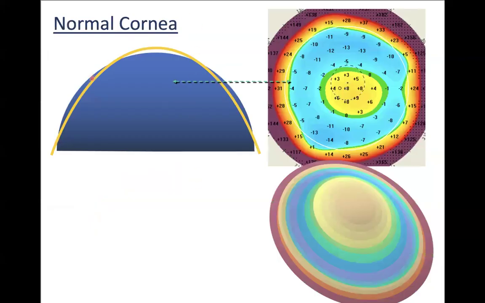We know that the normal cornea, what is its shape? It is prolate in shape. So this yellow, I will just give a diametric example. This yellow portion, suppose this is the cornea, and the blue portion is the best fit sphere. In the prolate shape, the central part is steep and it goes above the best fit sphere, so it has a positive value.